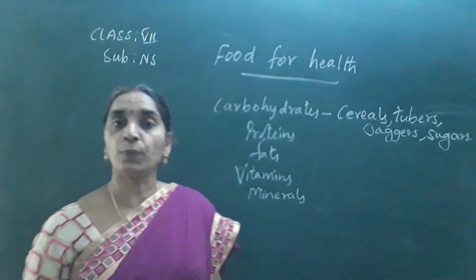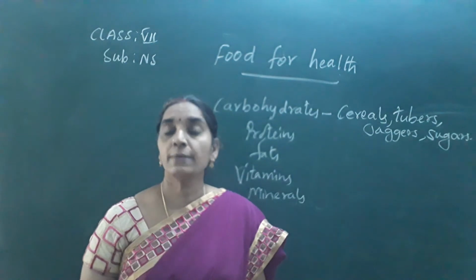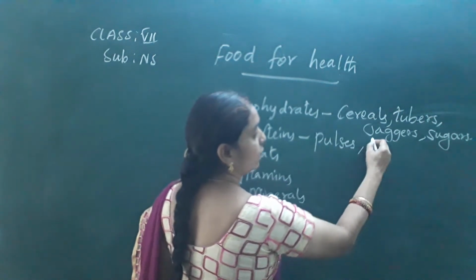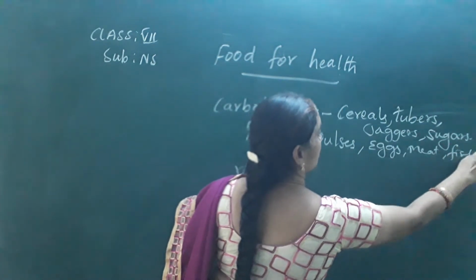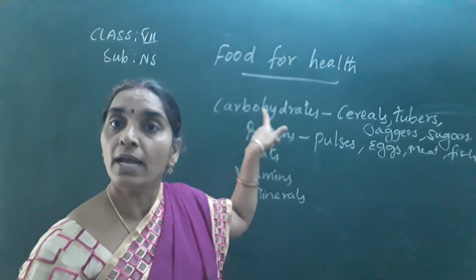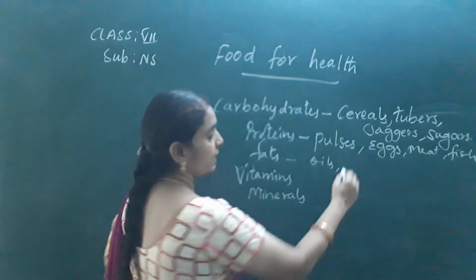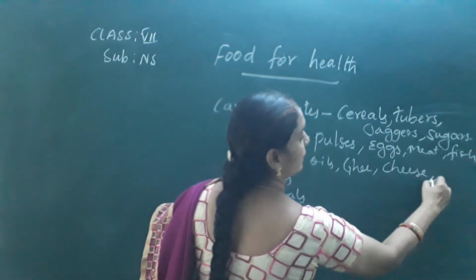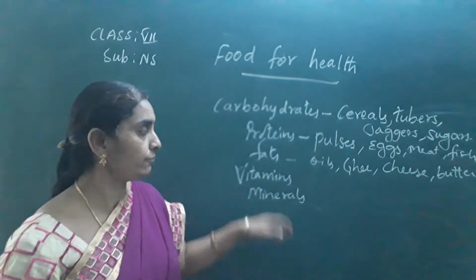Coming to proteins, you get proteins from milk, fish, eggs and also pulses. Mostly pulses and beans contain proteins. Pulses, eggs, meat, fish and so on contain proteins. They are body building foods. Carbohydrates are energy giving foods. Fats are present in oils, ghee, vanaspati, that is dalda we say. Cheese and butter all contain fats, and meat also contains fat.